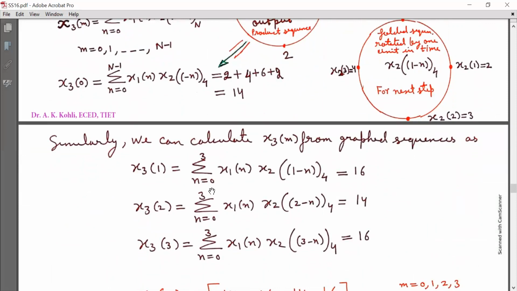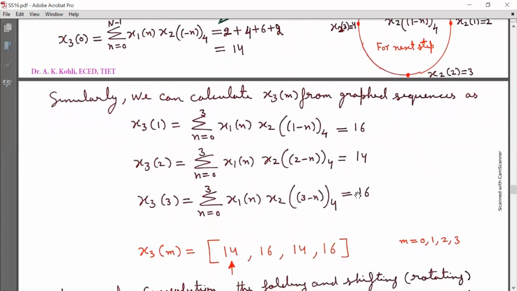that is equal to summation n running from 0 to 3 of x1(n) into x2((1 minus n) subscript 4), and that is equal to 16. And x3(2) is equal to summation n running from 0 to 3 of x1(n) into x2((2 minus n) subscript 4), and that is equal to 14. x3(3) is equal to summation n running from 0 to 3 of x1(n) into x2((3 minus n) subscript 4), and that is equal to 16.